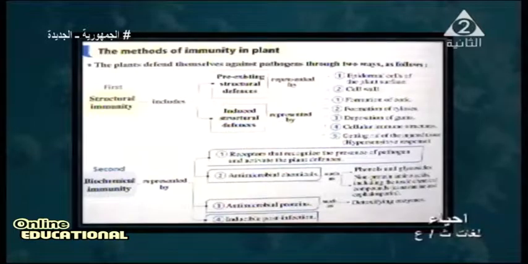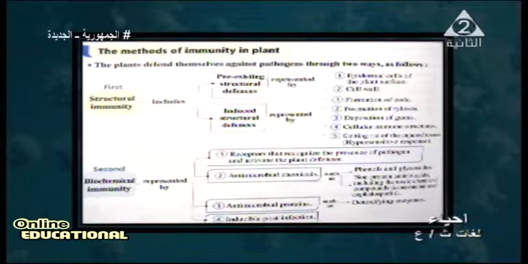Structure of polysaccharides, carbohydrates, and also formation of cork. What is cork? Cork is a layer of the plant that protects the plant from many diseases. Also tylosis and the deposition of gum are methods that come from the pre-existing structure defense of the plant. In the cellular immune system, the plant can get rid of injured tissue, like any tissue that shows a hypersensitive response, to increase its immunity.